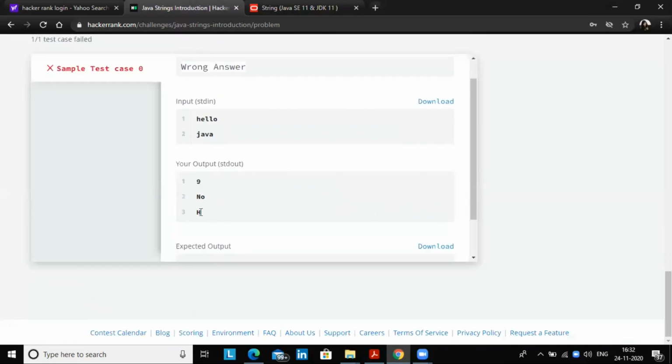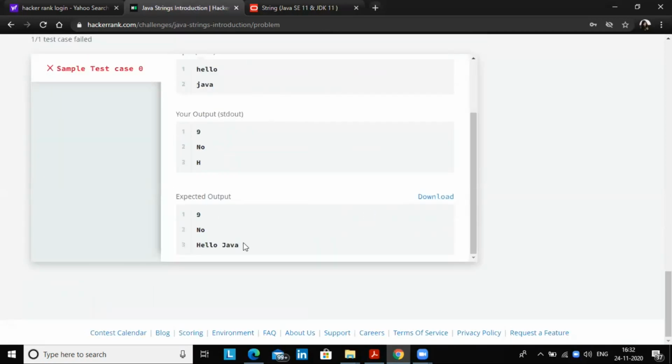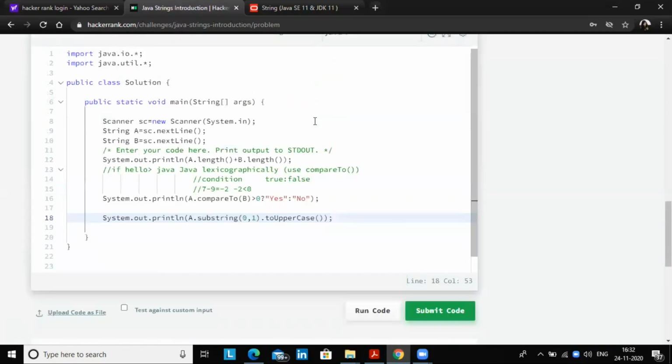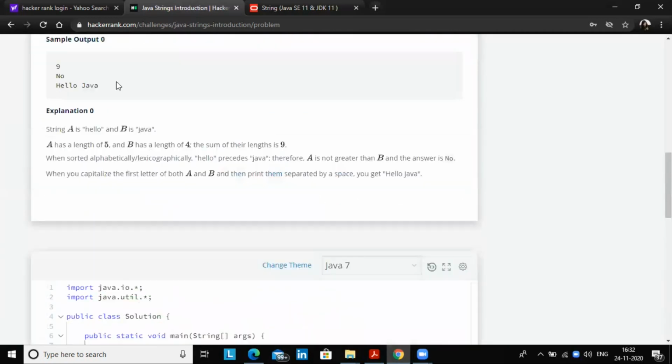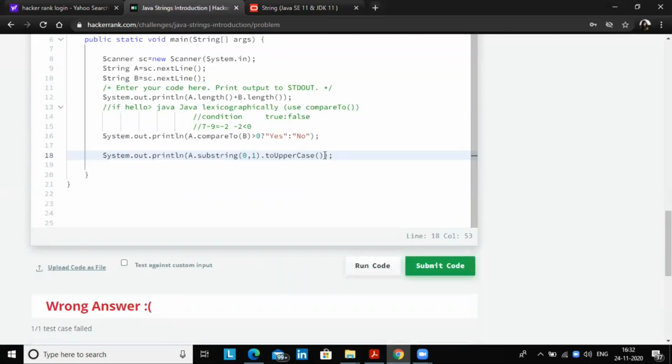Okay, so it is giving output as H only, but the expected is hello Java. So we need to print the full string. How exactly do we need to print in this format? It is giving only the substring, only one character. So we can get the full string using the concatenation again, with dot substring. It is ending at 1, so it will start at 1 comma, hello, so